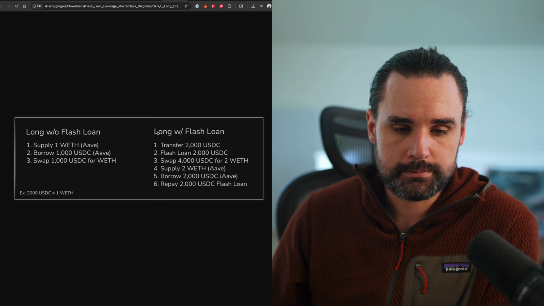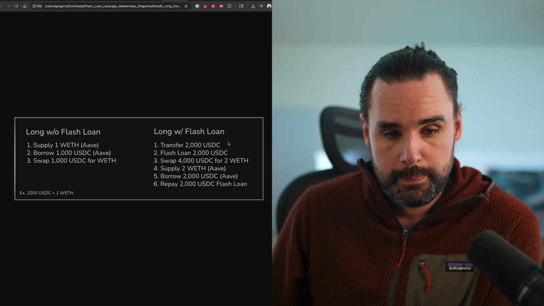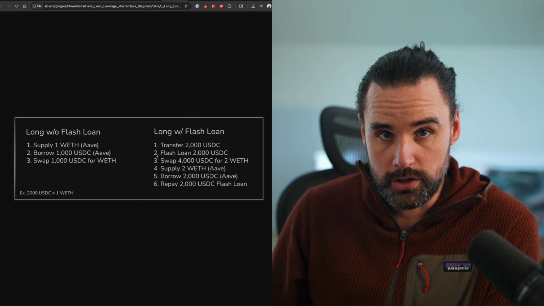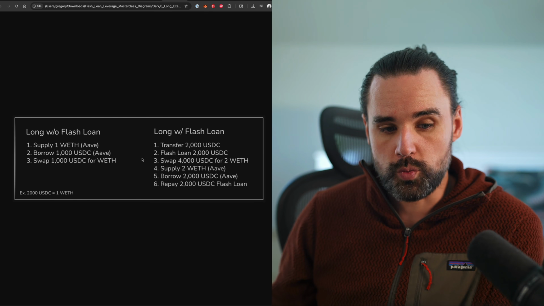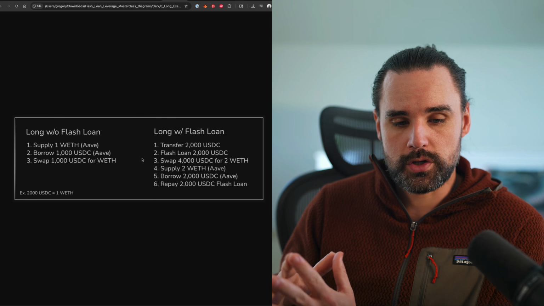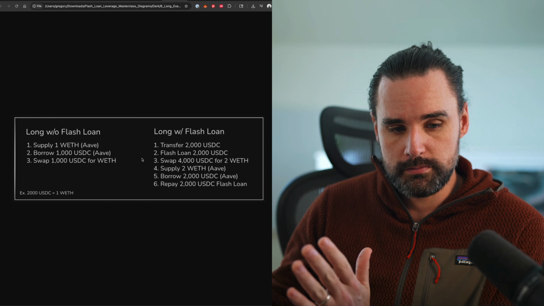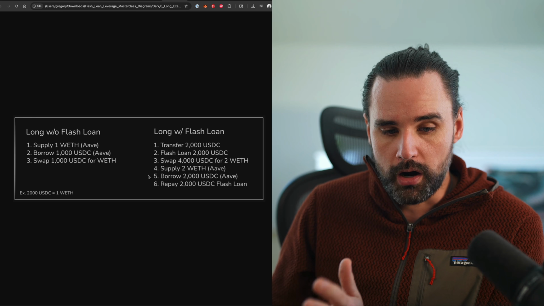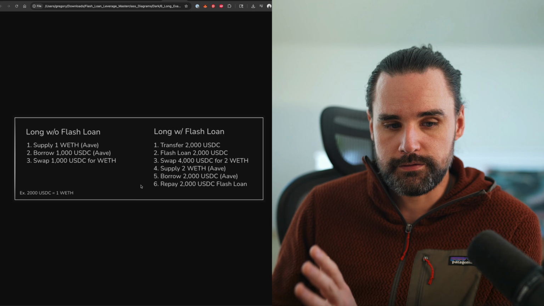So what would that look like? Essentially, let's say that you transfer 2,000 USDC to Aave. You additionally flash loan 2,000 USDC from a protocol like Balancer. Then you swap. Now you have 4,000 total, so you swap 4,000 USDC for 2 wrapped Ether. Then you supply 2 wrapped Ether to Aave. You borrow 2,000 USDC from Aave, and then you repay the 2,000 USDC flash loan.